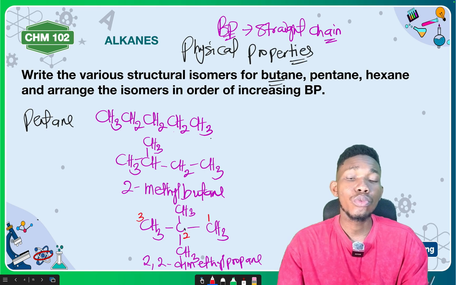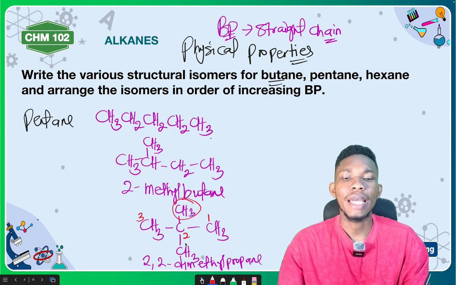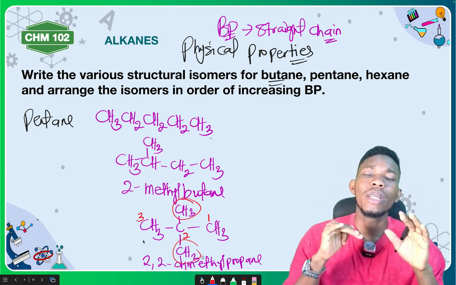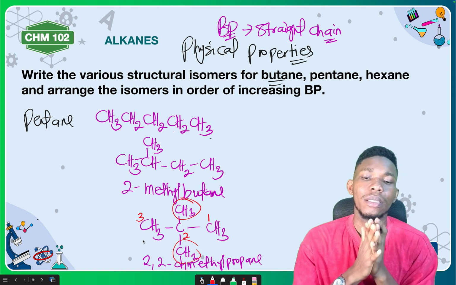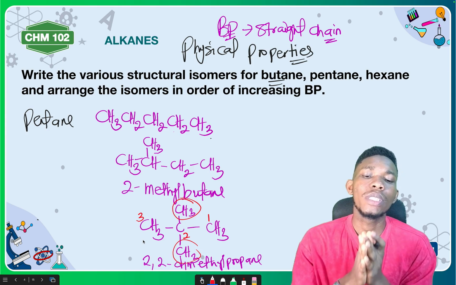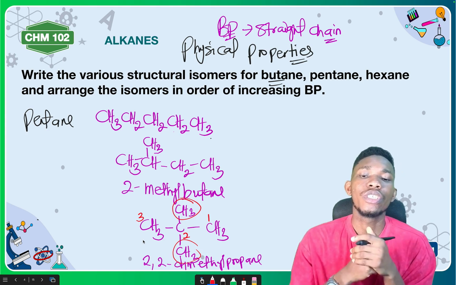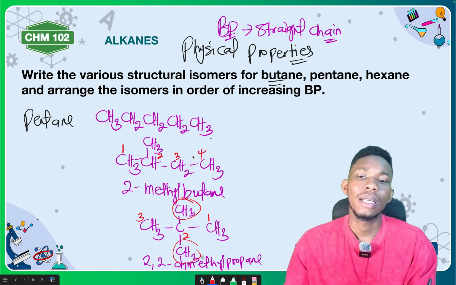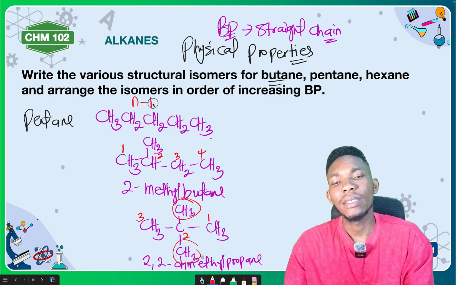At position number 2, there is a methyl group substituent, and at position number 2 here, there's also a methyl group. Since there are two methyl groups, you call it dimethyl. That is why we call it 2,2-dimethyl. The longest continuous chain is propane. This one too, if you number from this side, 1, 2, 3, 4, is 2-methylbutane. And then this one here is N-pentane.